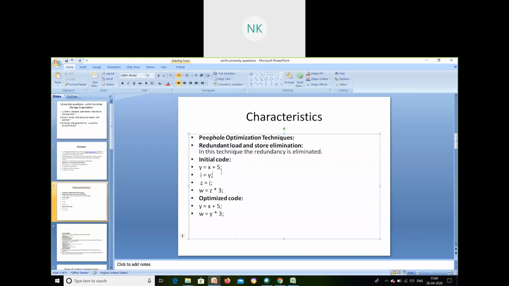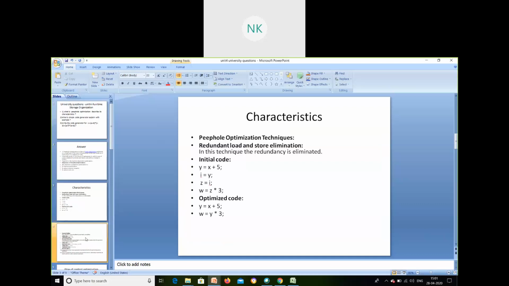So y is equal to x plus 5. After I found y, I don't have to put unnecessary statements like i is equal to y, and after finding i, again find z unnecessarily. I'm taking more steps. Instead, I can write y into 3. This is not going to make much difference, in the sense that 2 steps have been eliminated here, but this is not going to change my complete source program, correct? But I have optimized it here. This you call redundant load and store elimination, or you can also call it redundant instruction elimination. This is one of the characteristics of peephole optimization.